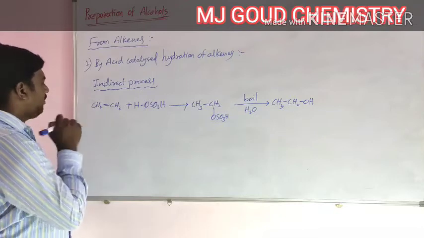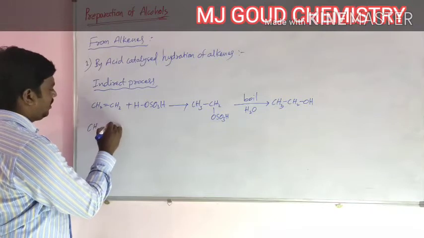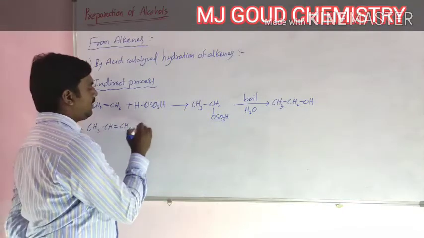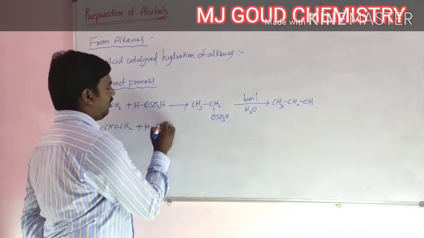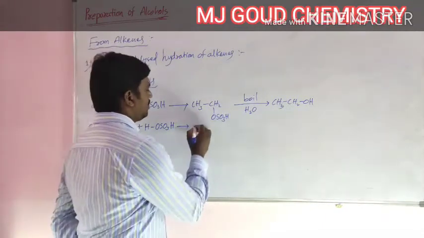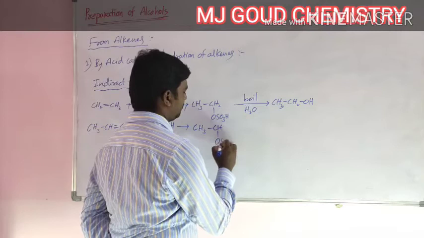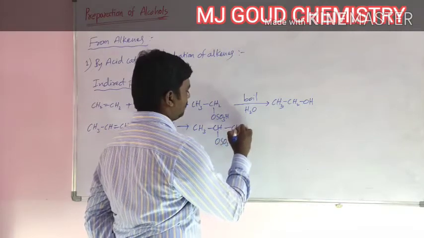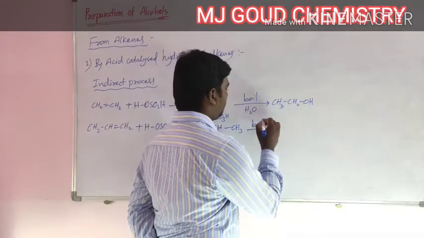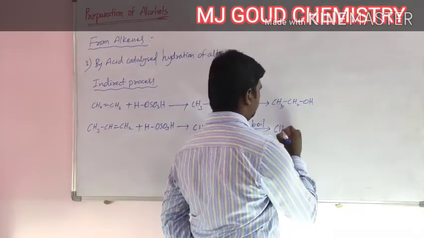Here, if an unsymmetrical alkene is taken, CH3CH=CH2, it is treated with concentrated or cold H2SO4. It converts to alkyl hydrogen sulfate, which on boiling with water forms alcohol.